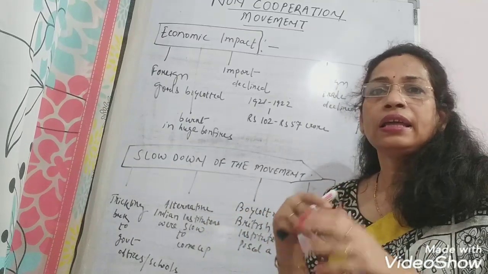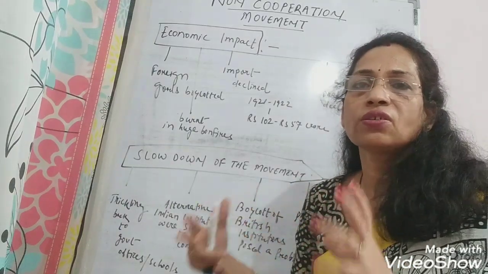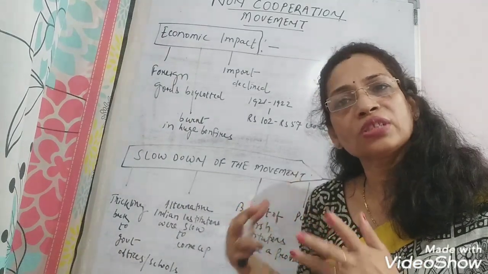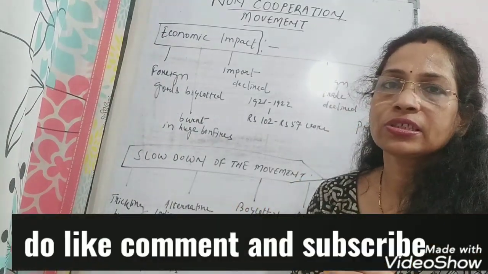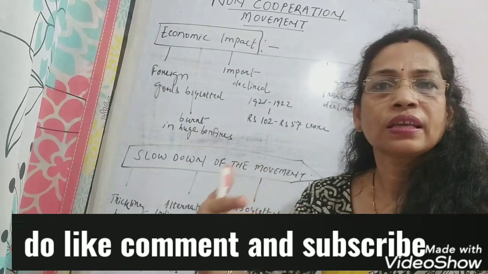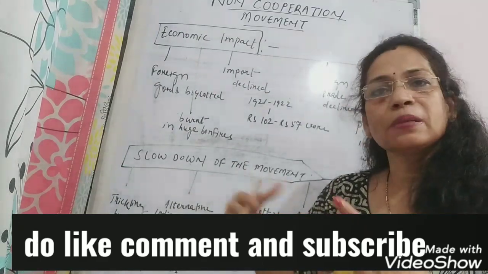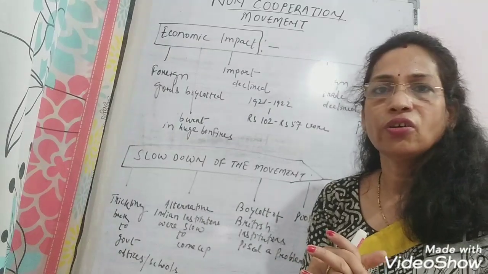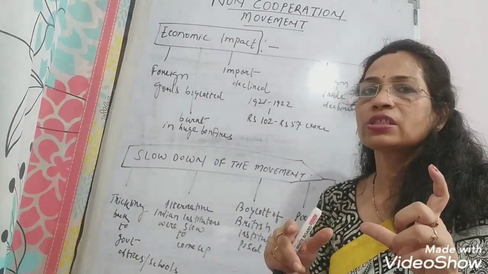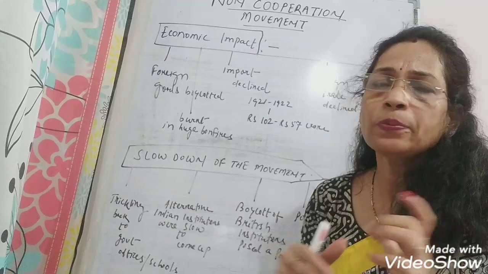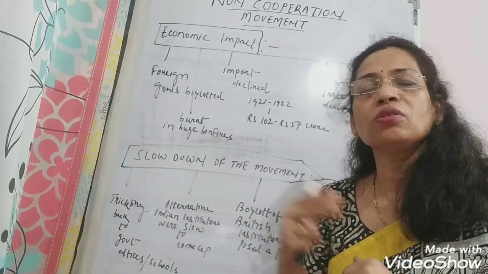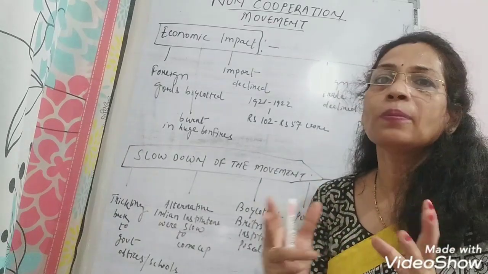It was not possible to build schools, colleges, offices and industries all within one year, and people had problems, so they needed alternative institutions, and they came back. Trickled back means going back again. So they trickled back to their own schools, colleges and offices. So that was about the participation of people, specifically the middle class, in cities and towns. In the next topic we will discuss rural participation.